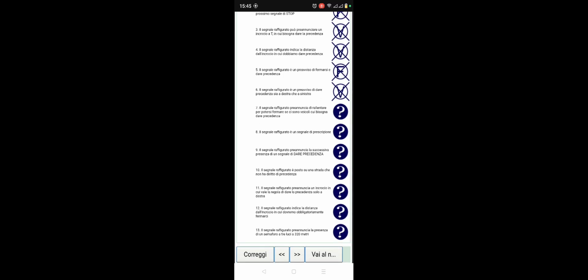Number 6, il segnale raffigurato, this sign figure, è un preavviso di dare precedenza sia da destra che da sinistra. Yes. So this sign figure is a notice to give right of way to the right and to the left, and it's true.